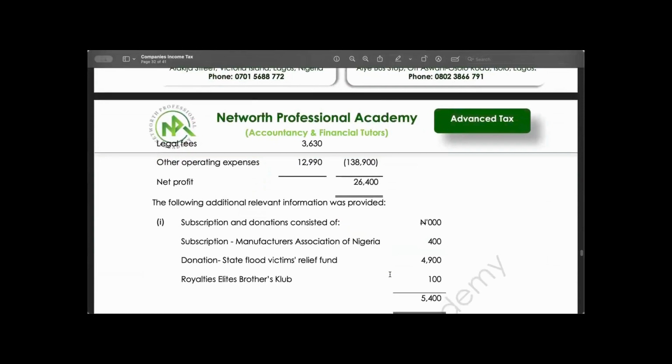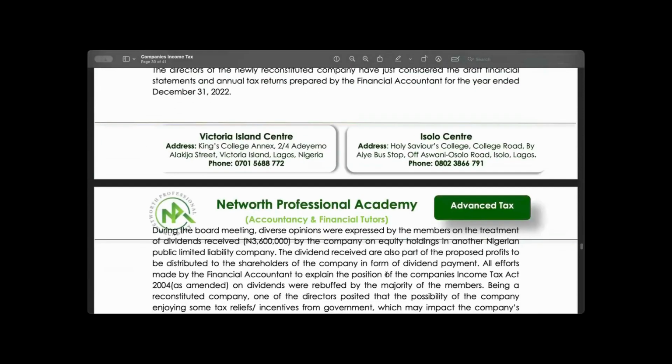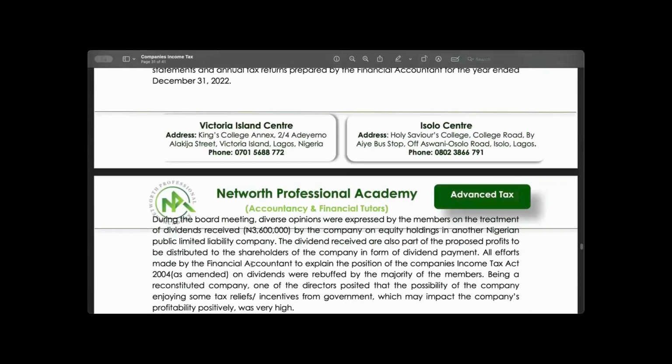Yes, ma'am. Let's start. Let's analyze this first statement. During the board meeting, diverse opinions were expressed by the members on the treatment of dividend received, 3.6 million, by the company on equity holding in another Nigerian public limited liability company. This dividend is what? Dividend received, right? So it is different from dividend paid.